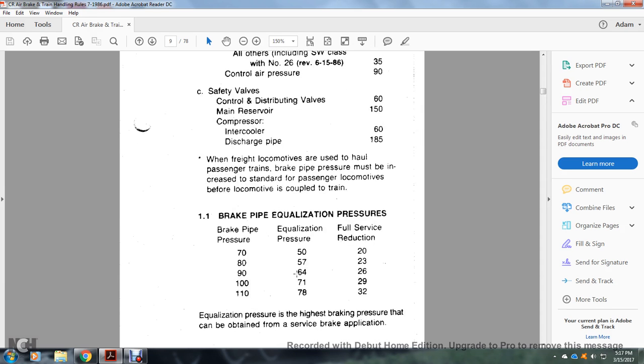When freight locomotives are used with passenger equipment, the brake pipe pressure must be increased to the standard pressure for locomotives before locomotives are coupled to the train. 1. Brake pipe equalization pressure: brake pipe pressure 70, equalization pressure 50, full service reduction 20. Brake pipe pressure 80, equalization pressure 57, full service reduction 23. Brake pipe pressure 90, equalization pressure 64.